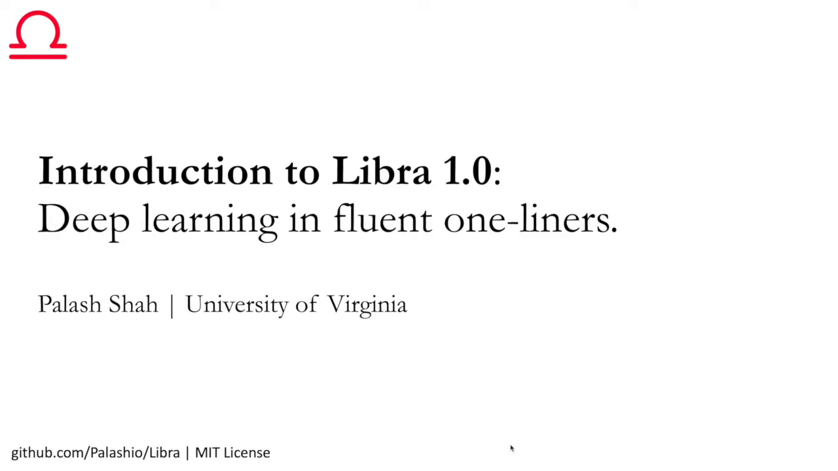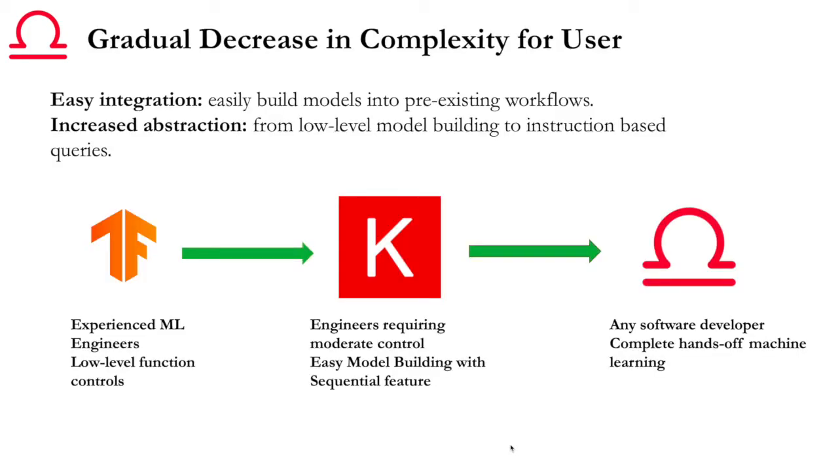I'm a freshman at the University of Virginia, and my submission to TensorFlow 2.2's hackathon is Libra, the first deep learning library that allows you to create and train neural networks in just one line. So Libra was developed to address two main issues with machine learning frameworks that already exist.